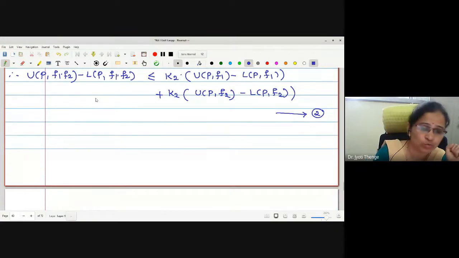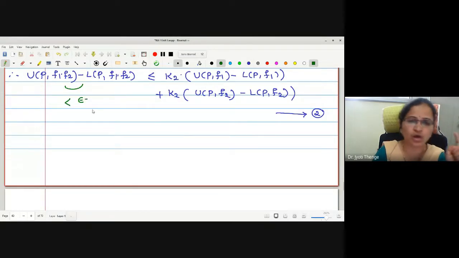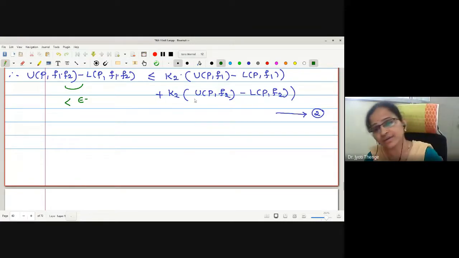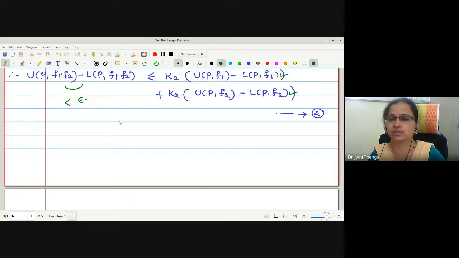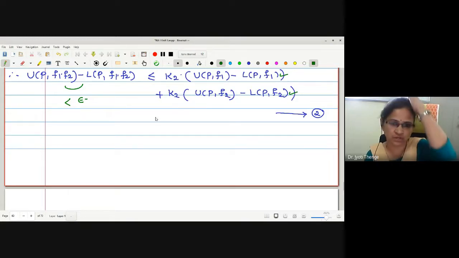Now, what is the aim to show? For f1 f2 integrable, we wanted to show this term is less than epsilon. Correct? But we have obtained this one. But already we know f1, f2 are integrable. So how can I adjust this to be less than epsilon? Knowing f1, f2 are integrable, how can I adjust these terms so that the total sum together will give me less than epsilon?